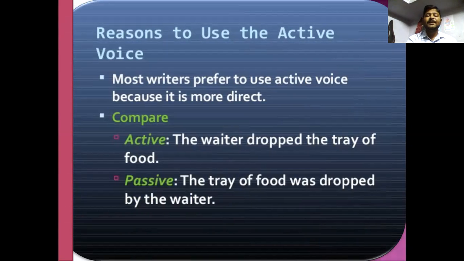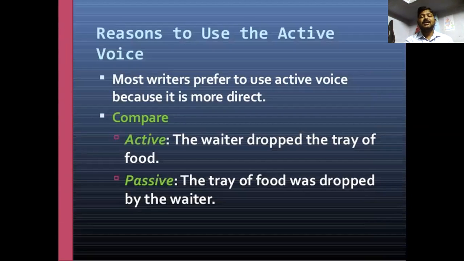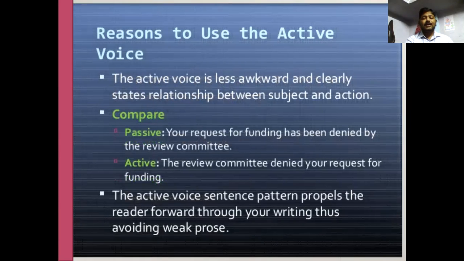So while we are comparing, the waiter dropped the tray of food. The tray of food was dropped by the waiter. Look at the examples and reasons to use active voice. Most writers prefer active voice because the relationship between the subject and action is stated clearly, like comparing passive and active.